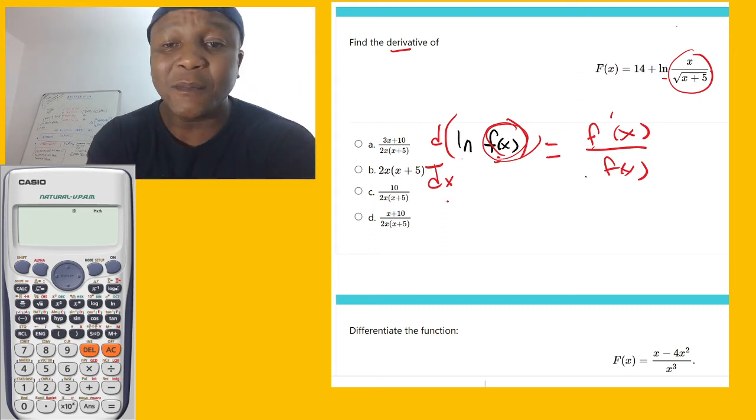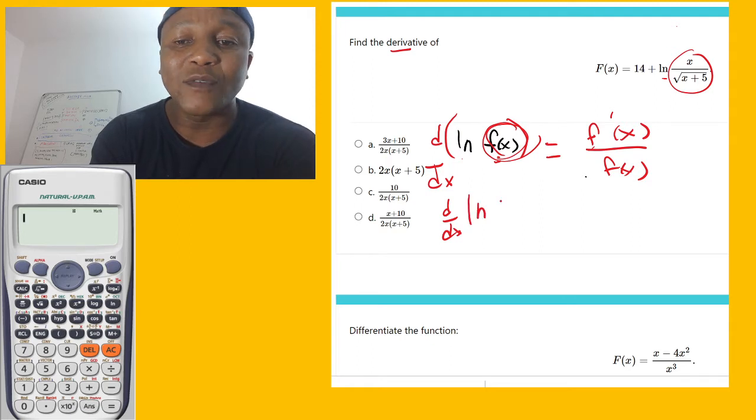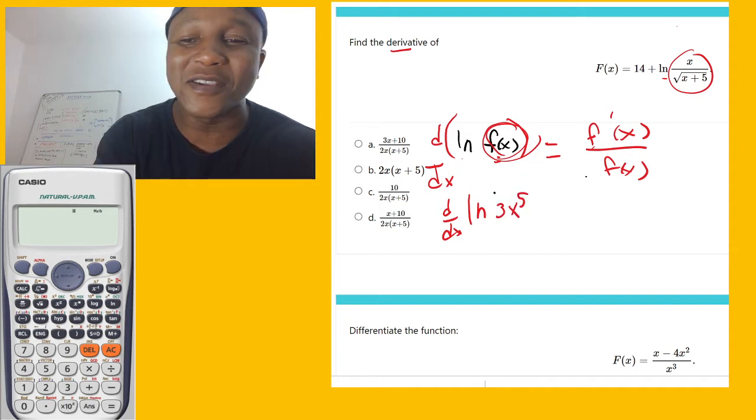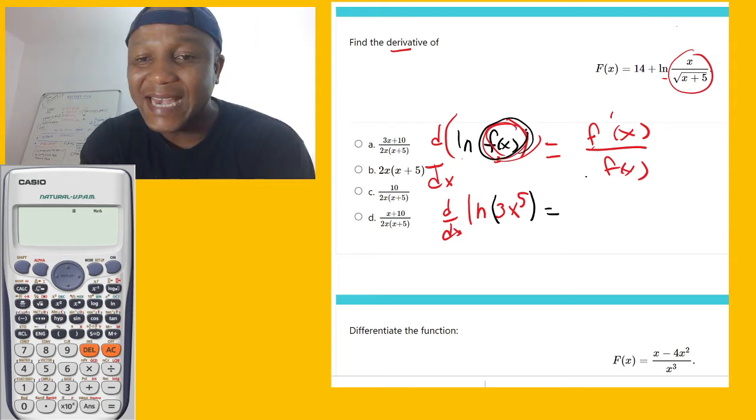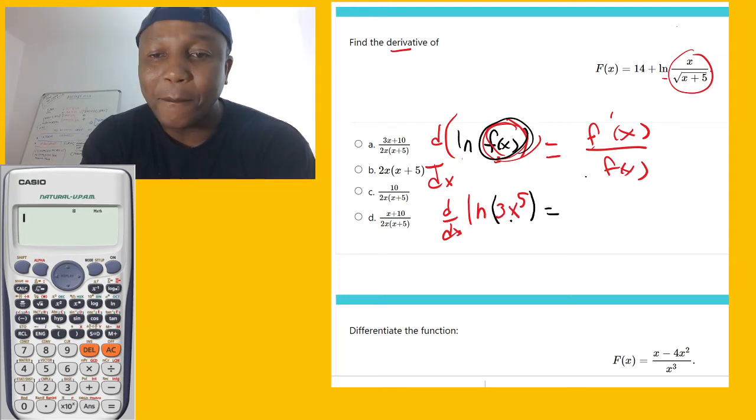If somebody gives me, for example, the ln of, let's say, 3x power 5. Every time I say 3, what's wrong with me? I like the number 3. Okay. So whenever you have that, how did we say it? Derivate whatever you have here, which means derivate anything which is in front of the ln.